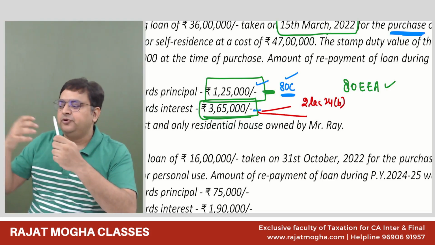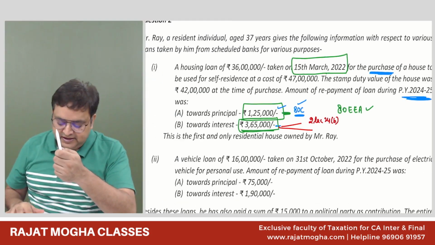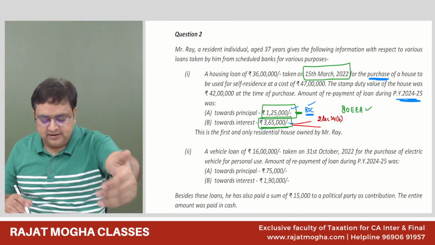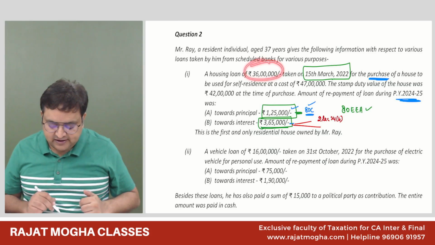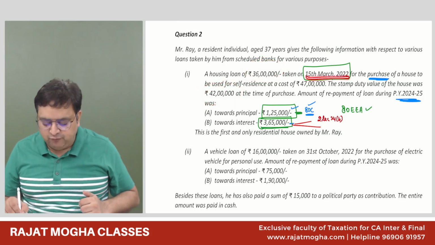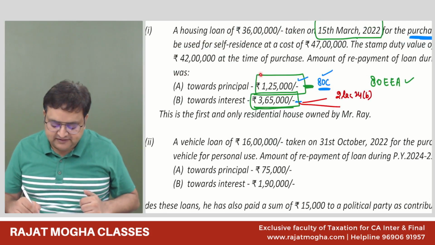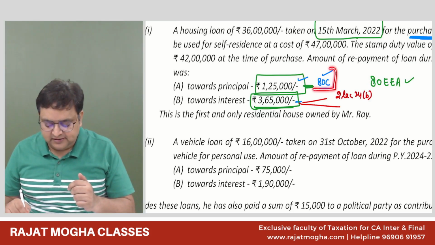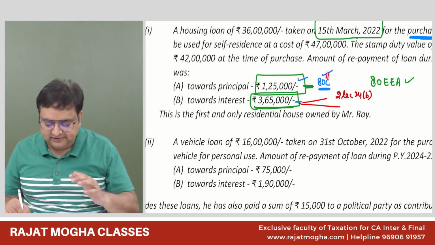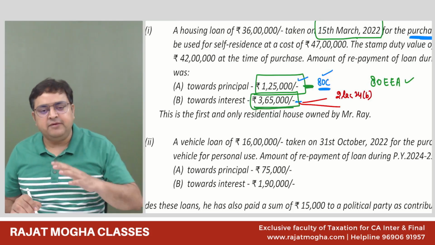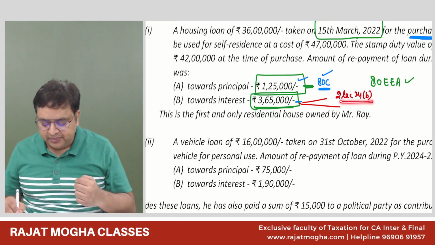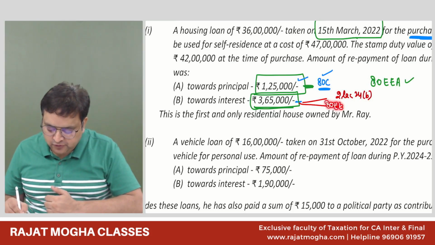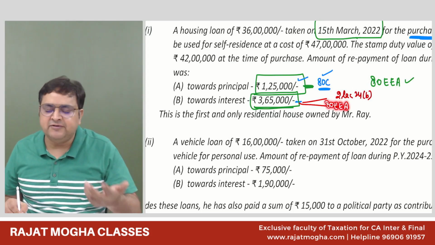This guy is coming to your office. He's saying, boss, I have taken a loan for the house 2 years back. My loan was 36 lakh. My stamp duty value was this. My date was this. I have paid principal repayment. I am following optional regime. So principal repayment, 80C, because of purchase or construction. For interest, we will give him 24B, because he's following optional regime. And if you are paying more interest, then you can go for 80EEA also, provided the conditions of 80EEA are satisfied, which are getting satisfied.